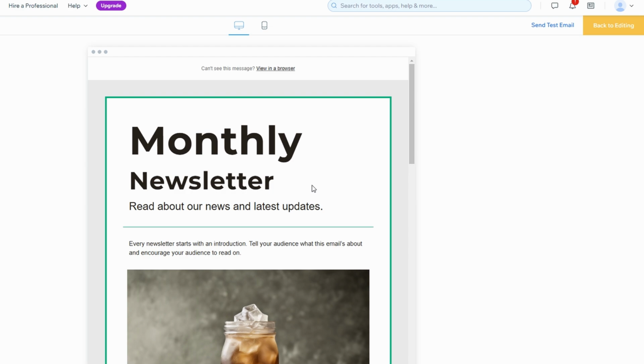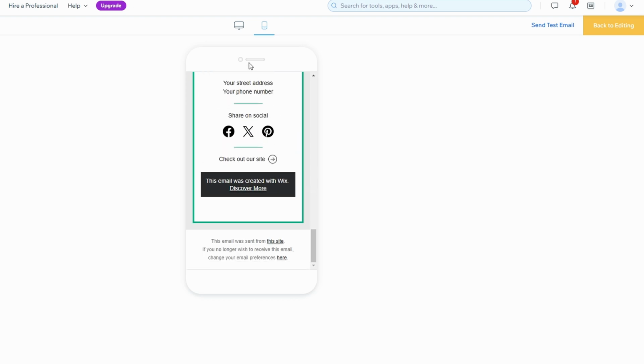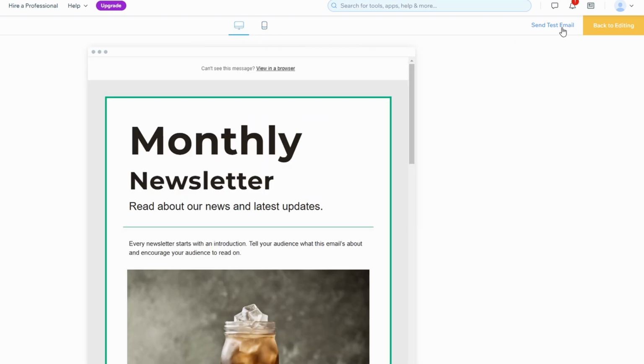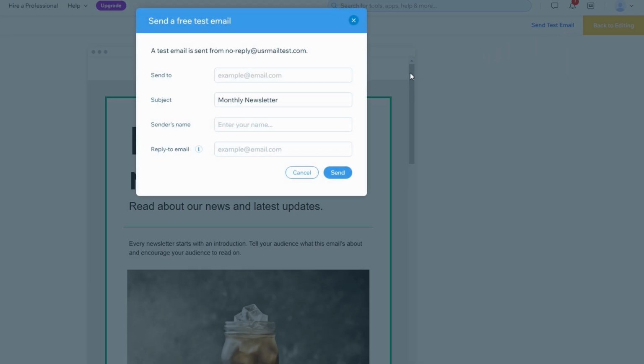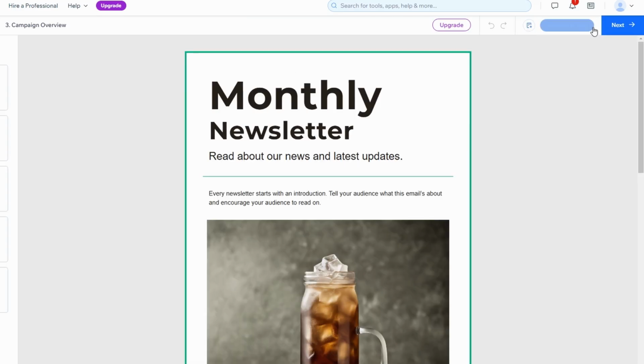Once you're satisfied with how your email looks and functions, you're ready to proceed to the next step. You can either send a test email to yourself to double-check one last time, or jump straight into sending the campaign to your recipients. With Wix, this entire process is intuitive, ensuring that your email is polished and professional, ready to make a great impression on your audience. Now, let's dive into selecting who will receive your email.